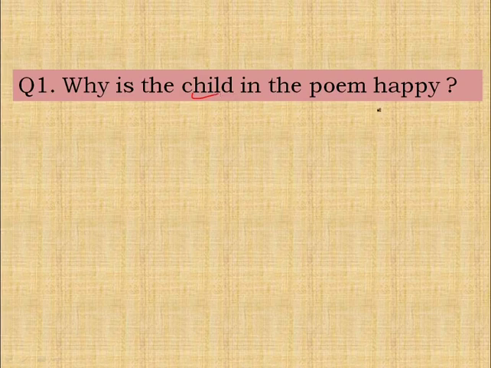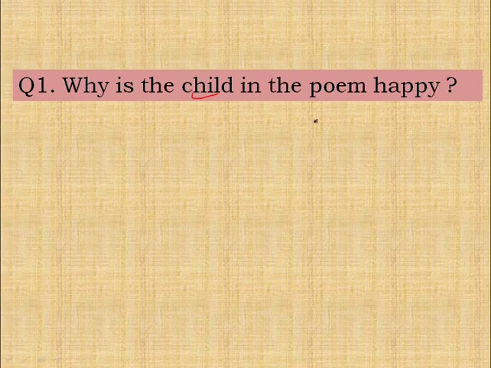Think. She was happy to see the beautiful nature. She gets up early in the morning and then she sees the beautiful nature. It makes her happy.